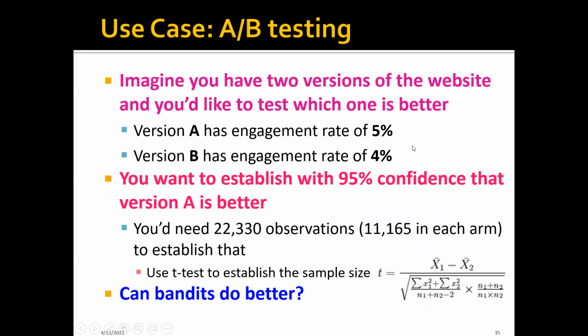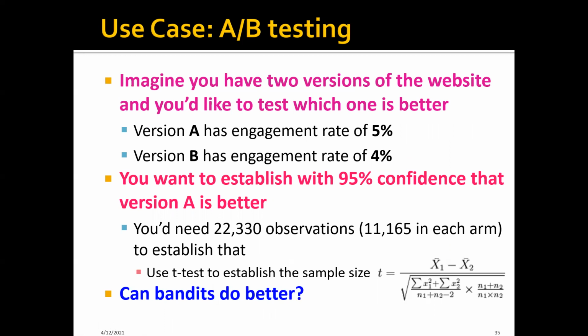Now imagine you have two versions of the website, and you'd like to test which one is better. And more concretely, let's say that version 1 has an engagement rate of 5%. So what does this engagement rate mean?